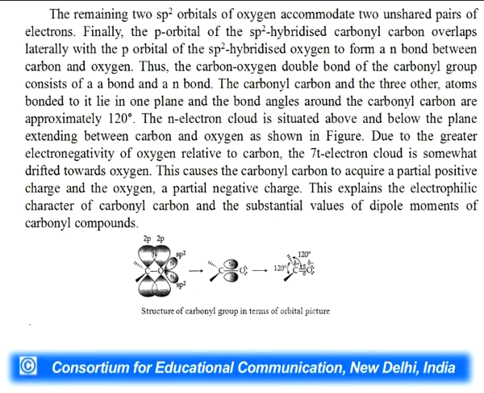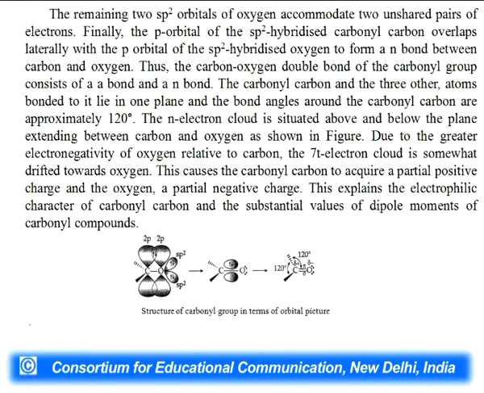Finally, the p orbital of sp2 hybridized carbonyl carbon overlaps laterally with the p orbital of sp2 hybridized oxygen atom to form a pi bond. It is a pi bond between carbon and oxygen. Thus, a carbon-oxygen double bond of the carbonyl group consists of a sigma bond and a pi bond.